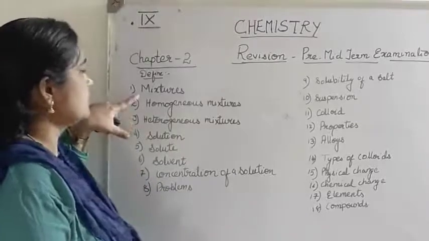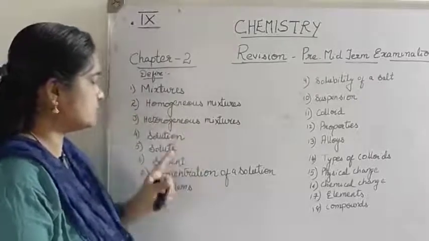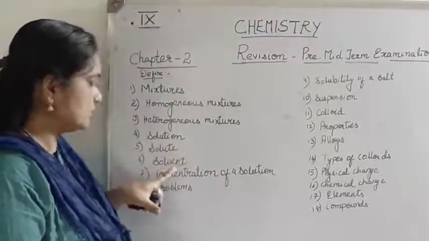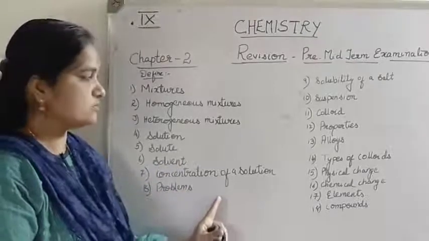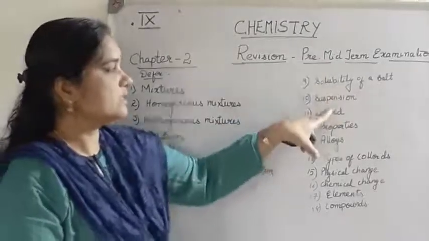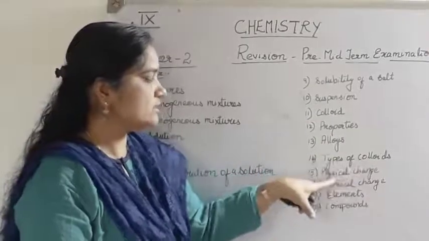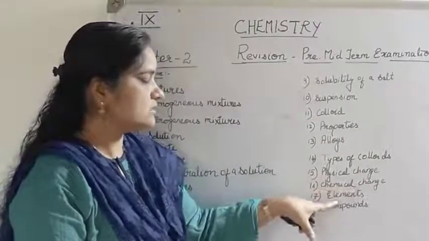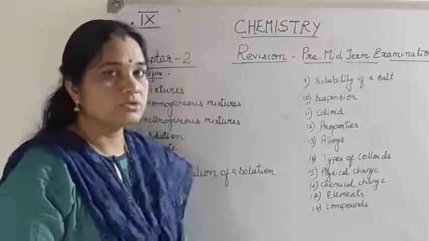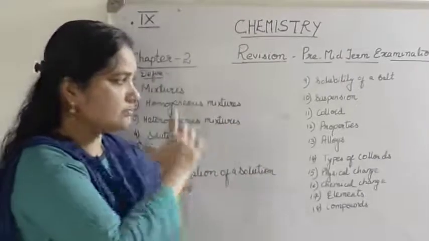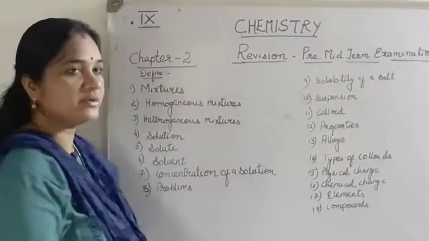So in that, the first one is mixtures. What is the definition of a mixture? Homogeneous mixture, heterogeneous mixture, solution, solute, solvent, concentration of a solution, problems based on concentration of a solution, solubility of a salt, suspension, colloid, properties, alloys, types of colloids, physical change, chemical change, elements and compounds, and the difference between elements, compounds and mixture. So these are the basic important topics which you have to learn from this chapter.